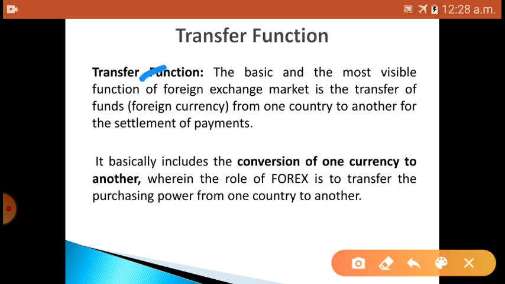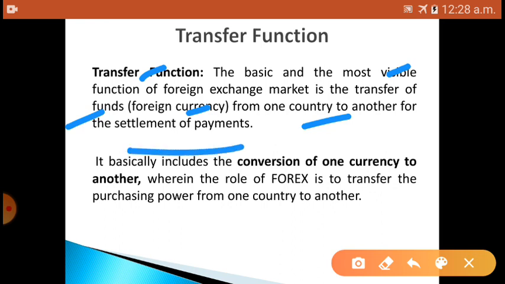the foreign exchange market. It is the transfer of funds, foreign currencies, from one country to another country for the settlement of payment. The name itself indicates transfer. What kind of transfer is happening? The payment is being transferred. It is a basic and most visible function of the foreign exchange market, where foreign currency is transferred from one country to another for the settlement of payment.